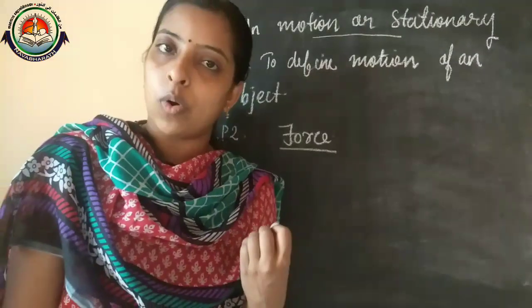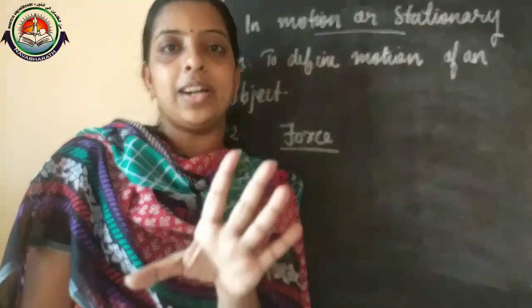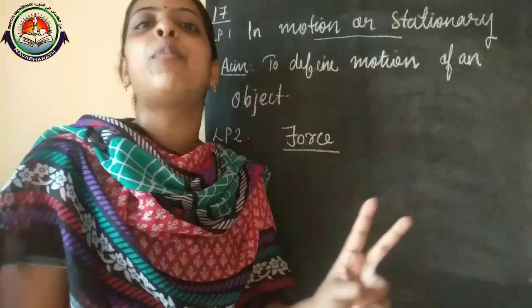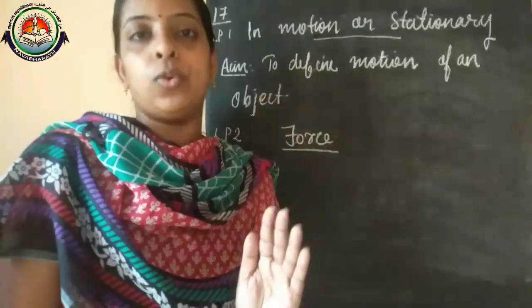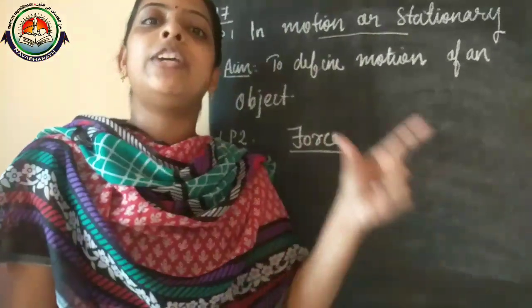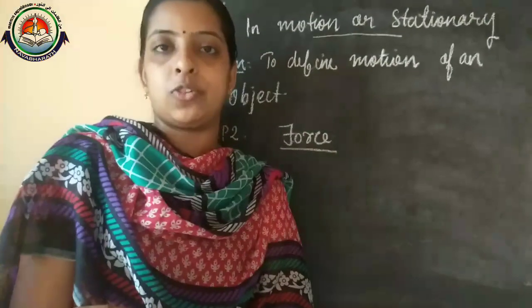Pulling means it comes towards us. Pushing means it moves away from us. Are you clear? Okay. So a push or a pull is considered as force. And in this lesson, we are going to identify how force affects the motion of an object.